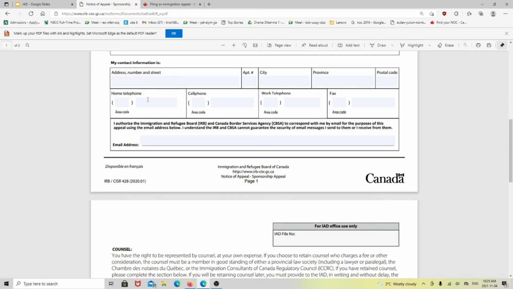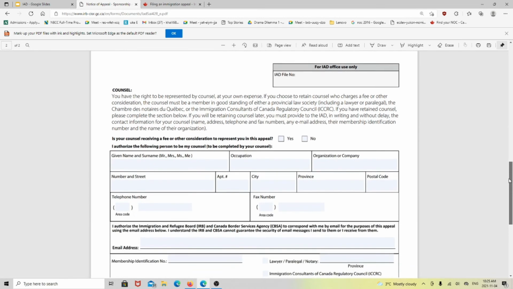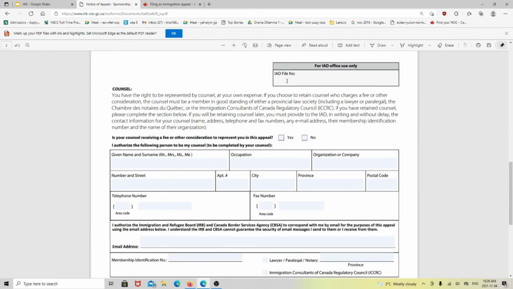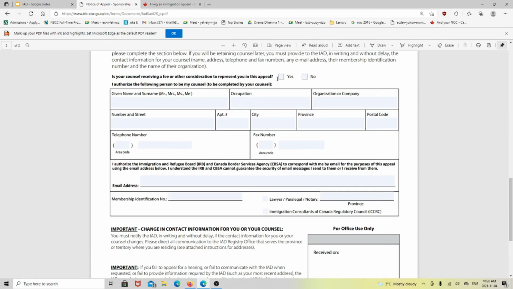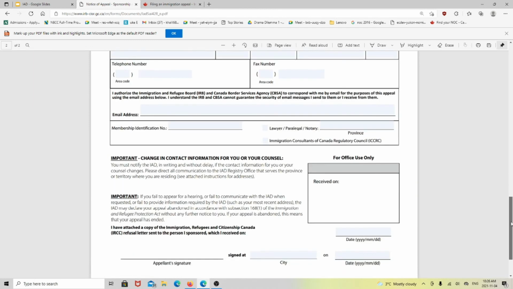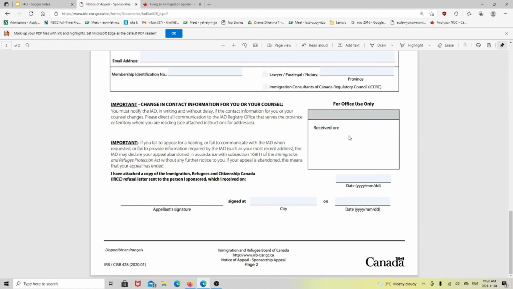Contact information, you will fill up your contact information: apartment, city, province, postal code, cell phone number, email address here. This form is very simple, and this part is for official use. Their office will use it. They will assign you an ID file number here, and then they will contact you and set a time and day for the appeal division where your appeal will be heard. If you are hiring a representative, then you give their information here: first name, last name, cell phone number, email address, and again this is for office use only. Put the date here, and the applicant's signature.